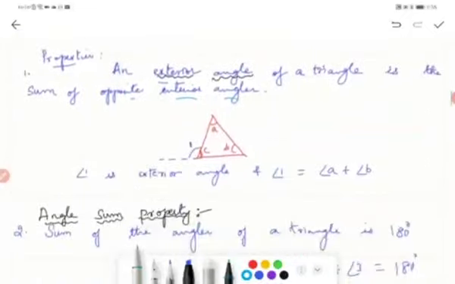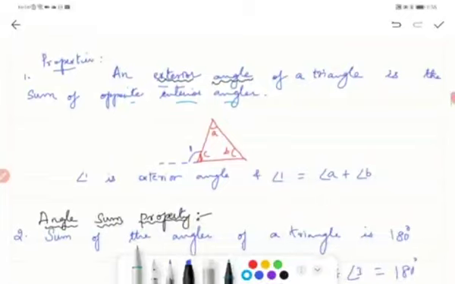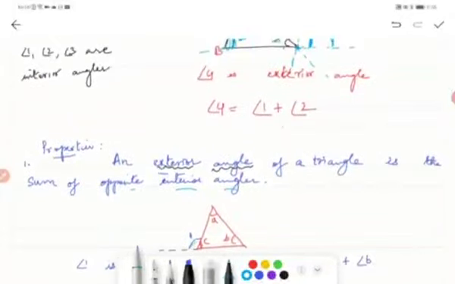Alright, if you want to see an example, this is my exterior angle 1. So this angle will be equal to how much? Angle 1 is the exterior angle, and it will be equal to the sum of the opposite two angles, that is angle A plus angle B.